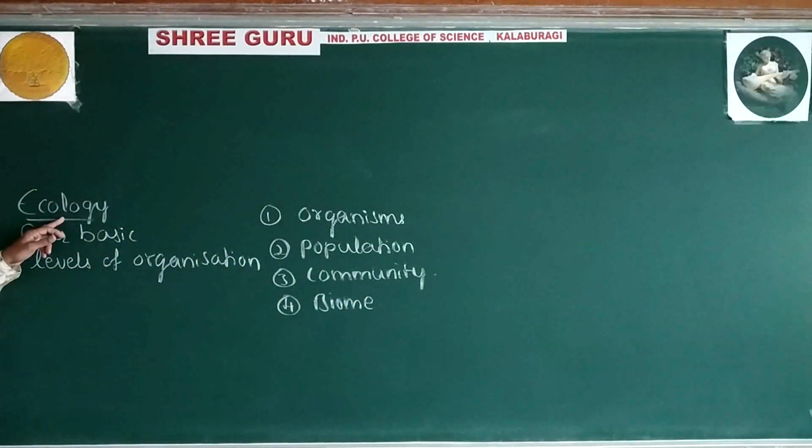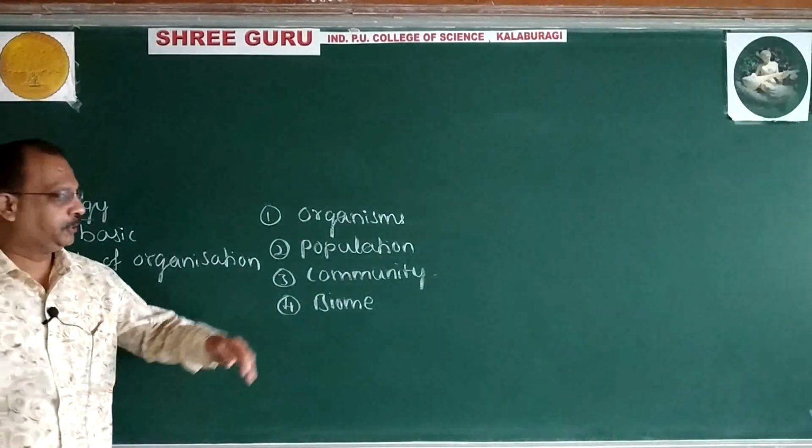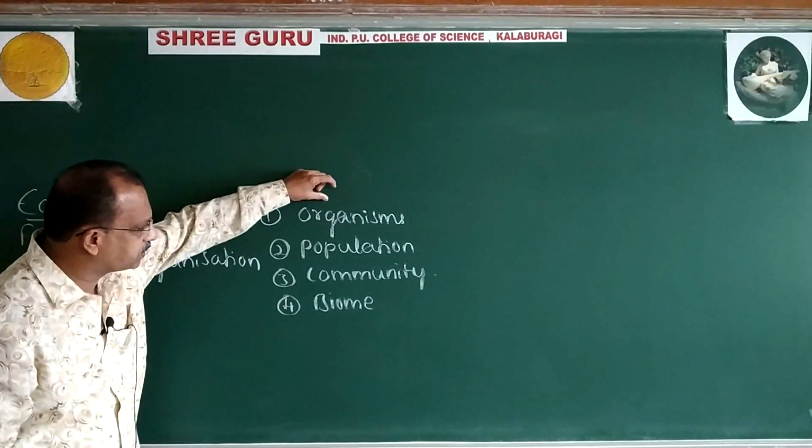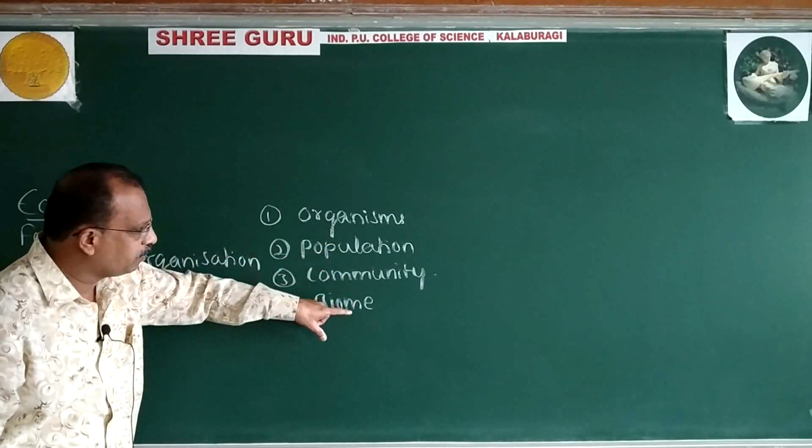See here, ecology basically deals with four levels of organization: organisms, populations, community and biome.